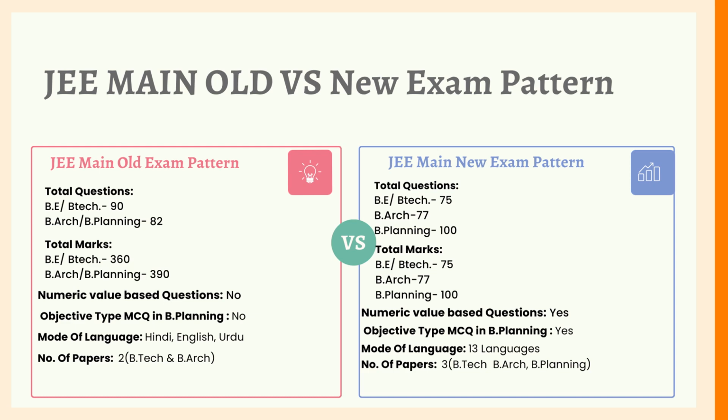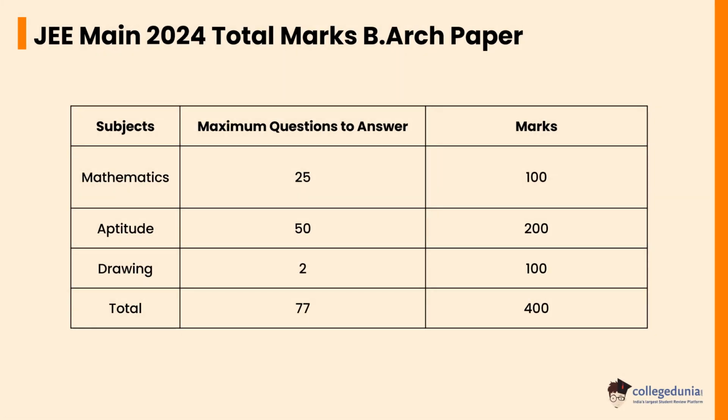Let's check the JEE Main 2024 total marks for the B Architecture paper. In mathematics, 25 maximum questions to answer with total marks of 100. In aptitude, 50 maximum questions to answer with total marks of 200. In drawing, 2 maximum questions to answer with total marks of 100.